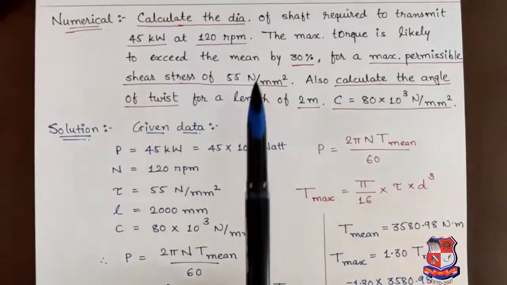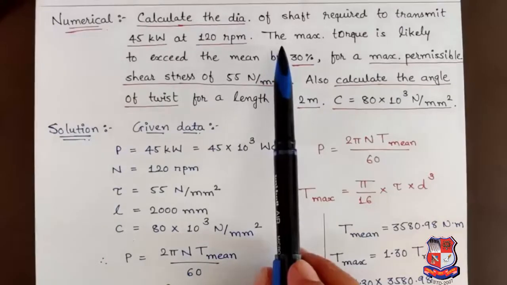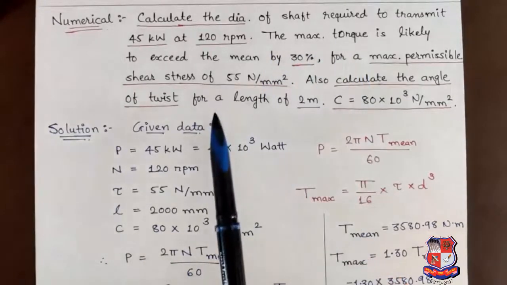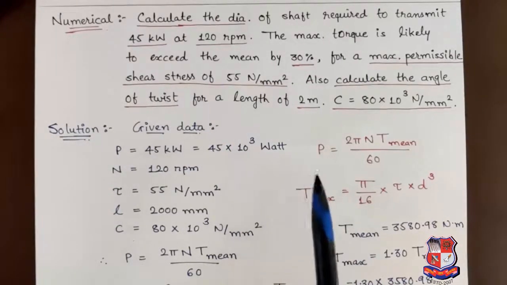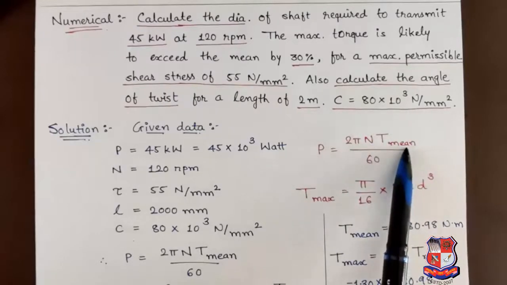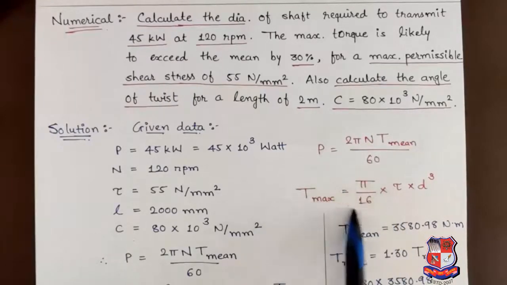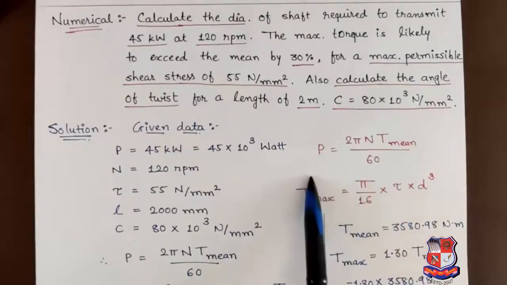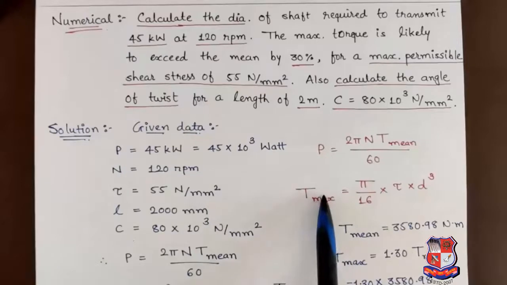Now here two torques are given. First is maximum torque and second is mean torque. We have to remember that in the equation of power the torque will be mean torque, and in the equation of a solid shaft, that is design of a solid shaft, the torque will be maximum torque.